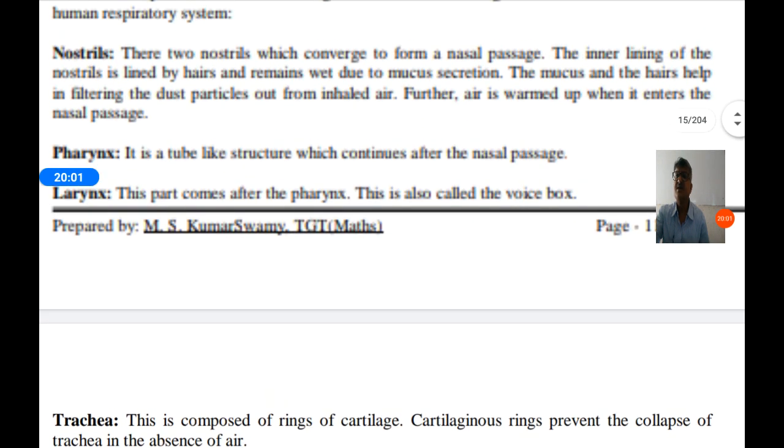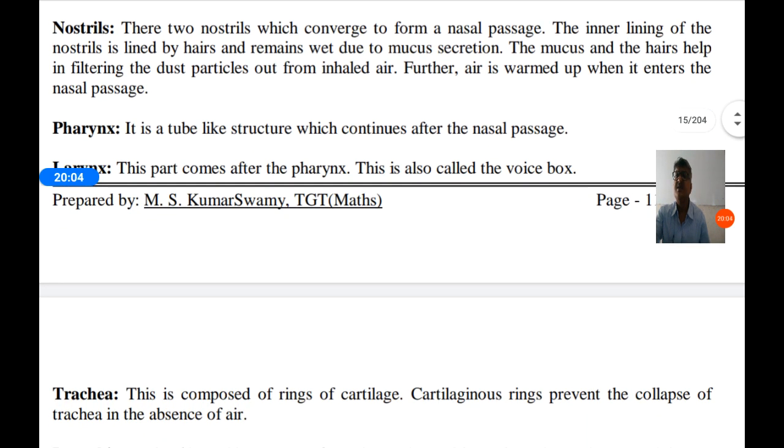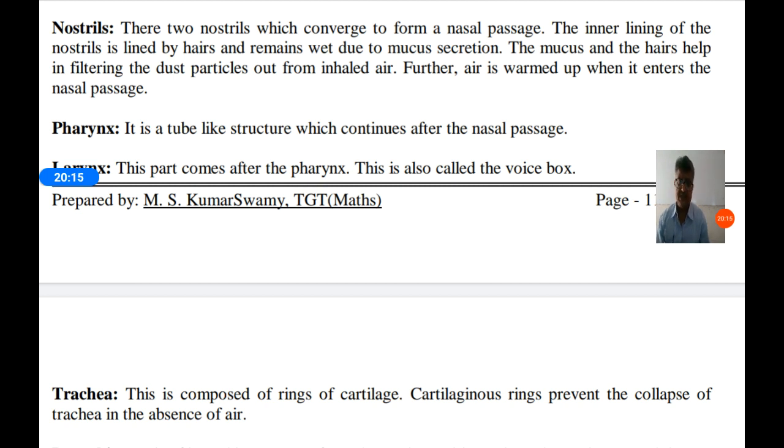First one is nose and nostrils. There are two nostrils which converge to form a nasal passage. So the two nostrils present in our nose combine inside and form a single cavity called the nasal passage. The inner lining of nostrils is lined by hairs and remains wet due to mucus secretion. So the inner layer of the nasal cavity, this is the nose, inside there is the nasal cavity.